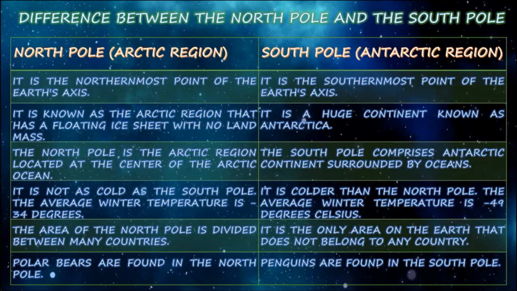So we can see the difference between the North Pole, the Arctic region, and the South Pole, the Antarctic region, right? The first point: the North Pole is the northernmost point of the Earth's axis, and the South Pole is the southern point of the Earth's axis, in the bottom lower part. Second, the Arctic region has a floating ice sheet with no land mass, while the Antarctic has a huge continent known as Antarctica. Third, the North Pole is located at the center of the Arctic Ocean.